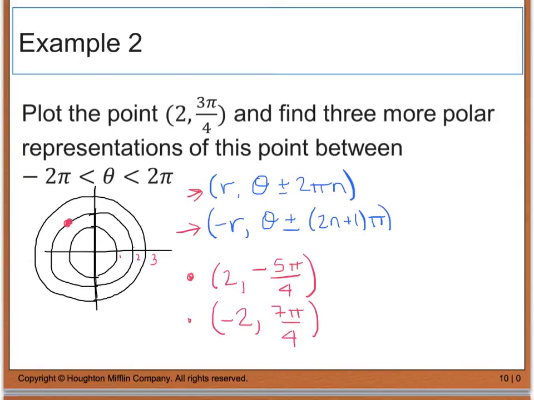And then for my third point, and I'll just write this next to that one, I'm still going to have the opposite of my r value, which is negative 2, and now I'm going to subtract pi from 3 pi over 4. So 3 pi over 4 minus pi is going to give us a negative pi over 4. And if we plot that, and I'm at a radius of 2, a negative pi over 4 is going to occur right here.